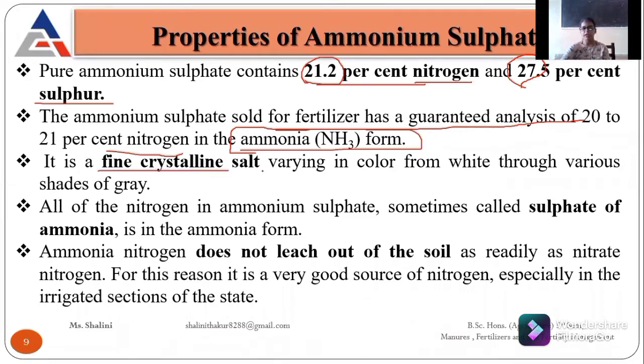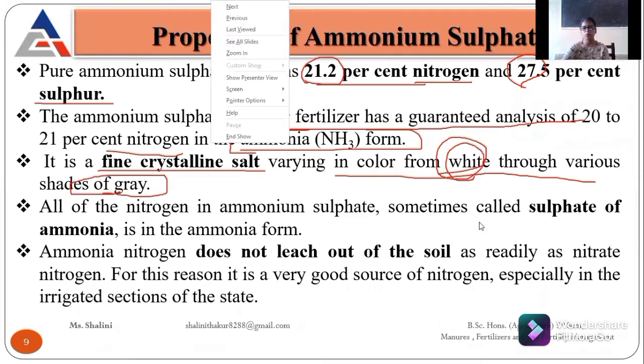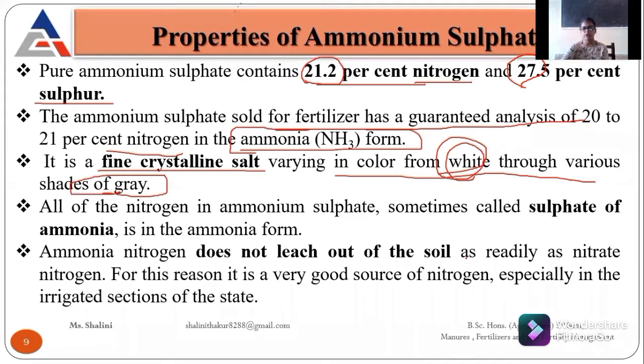It is a fine crystalline salt, varying in color from white through various shades of gray. Ammonium sulfate is also known as sulfate of ammonia. Another term used for this fertilizer is sulfate of ammonia.